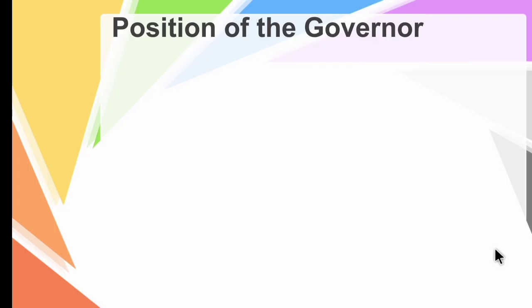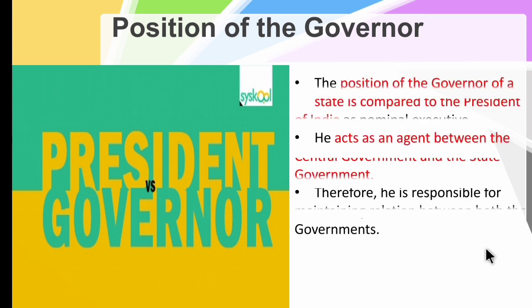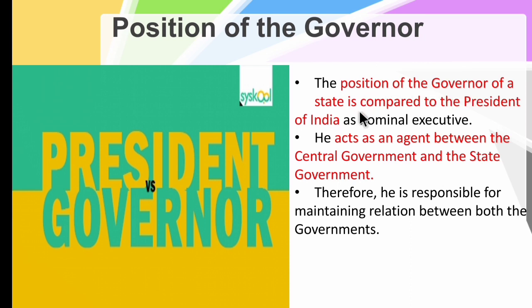So now let's see the position of the governor, that is, the role of a governor. The position of the governor is compared to the position of the president at the central level. The governor of a state is compared to the president of India as a nominal executive. He is a nominal executive who is appointed by the president of India, and he acts as an agent between the central government and the state government.